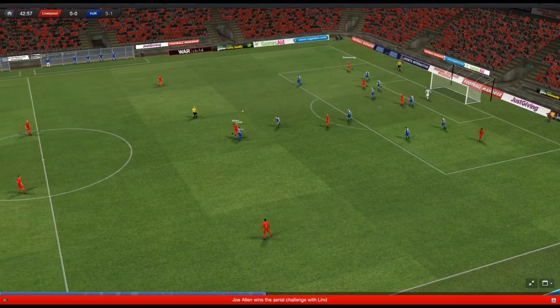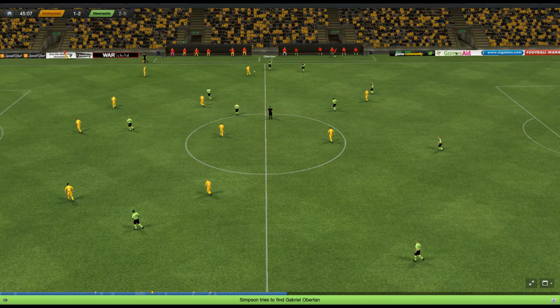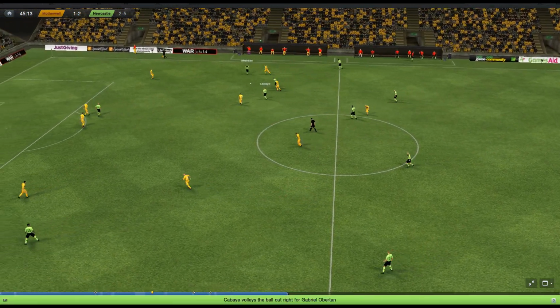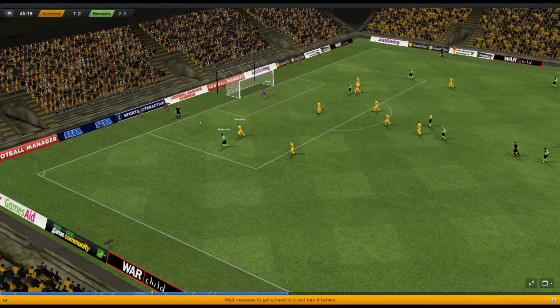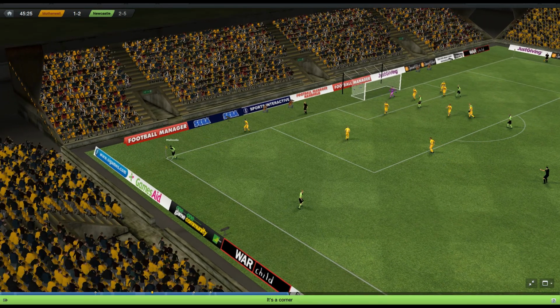Barini. Oh! Newcastle kicking off then here in the second half. Straight out to the right wing with Obertan. Sissoko now into Cabaye. Out to Obertan again. Here's Gouffran. Back to Sissoko. And that's a good save from the keeper. Malouda picks it up on the left and wins a corner.